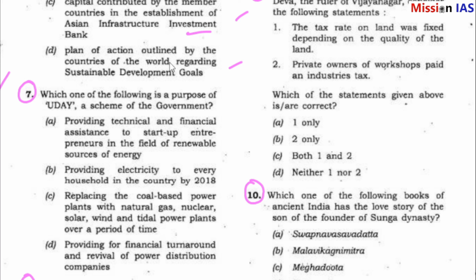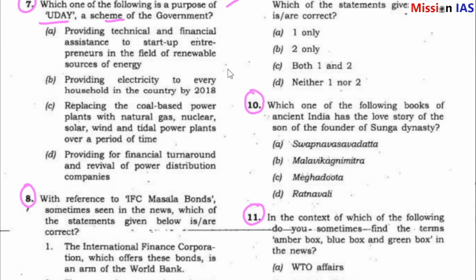Question number 7. Which one of the following is a purpose of the UDAY scheme of the government? Providing technical and financial assistance to startups, entrepreneurs in the field of renewable sources of energy, providing electricity to every household in the country by 2018, replacing the coal-based power plants with natural gas, nuclear, solar, wind and tidal power plants over a period of time, providing for financial turnaround and revival of power distribution companies.